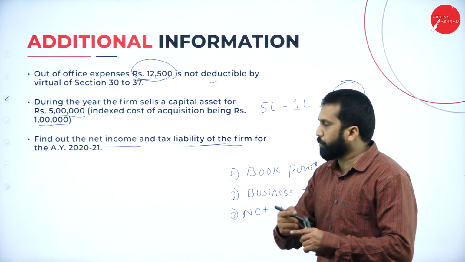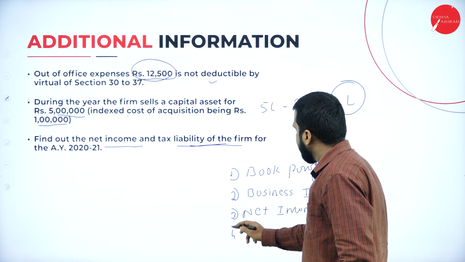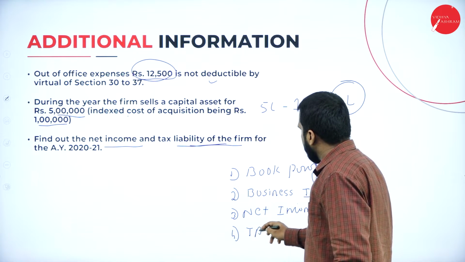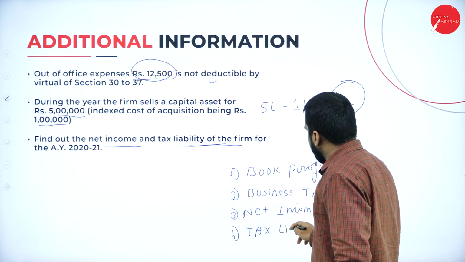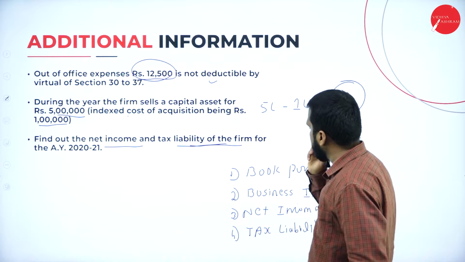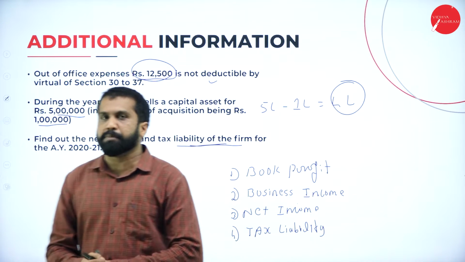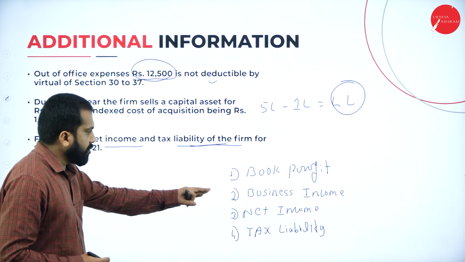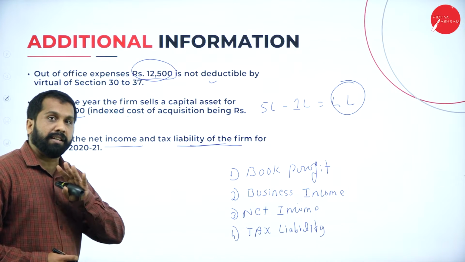And the last one we are supposed to do is tax liability. So these are the four things we are supposed to find out.